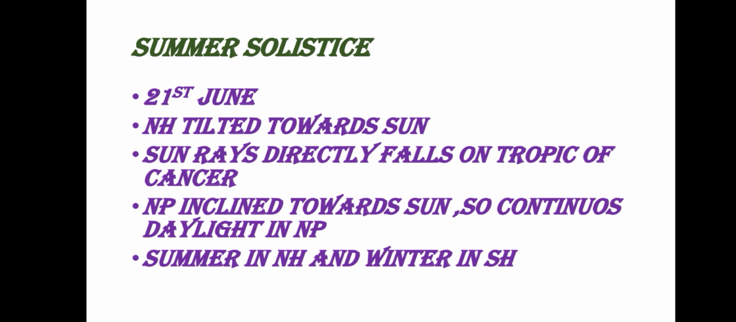So, a short note on summer solstice. Summer solstice starts from 21st June and the northern hemisphere is tilted towards the sun. The sun rays directly fall on Tropic of Cancer. The North Pole is inclined towards the sun, so there is continuous daylight in the North Pole, and the northern hemisphere receives summer season and the southern hemisphere receives winter season.